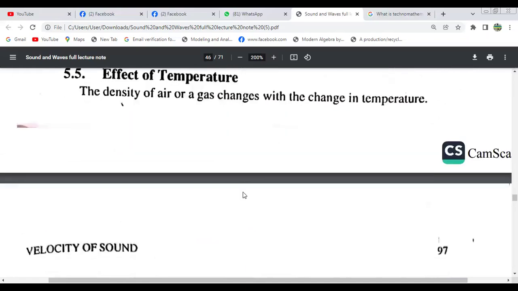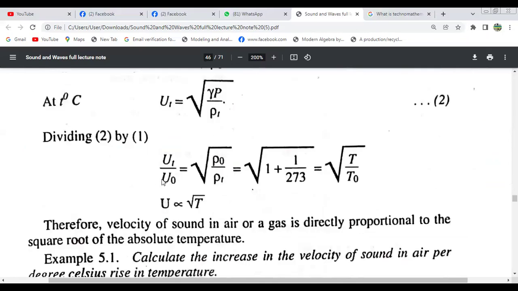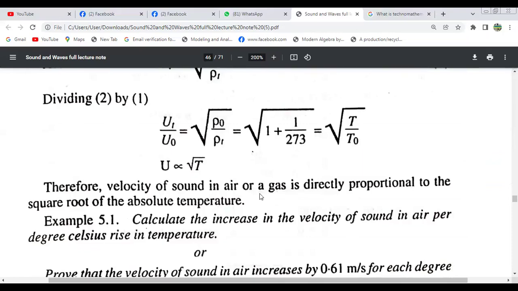Now the effect of temperature. According to 0 degree, this is the formula, and according to t degree centigrade, this. Dividing this by this, we get u is proportional to root over T. That means the velocity of sound in air or gas is directly proportional to the square root of the absolute temperature.